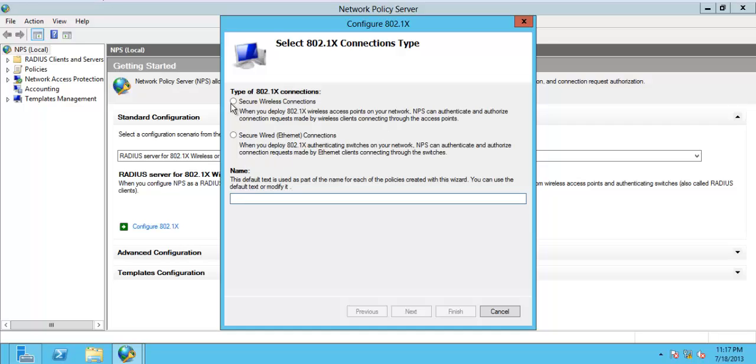Before we configure this, give it a name for the secure wireless connection. You can provide your own name, for example 2.4 gigahertz.